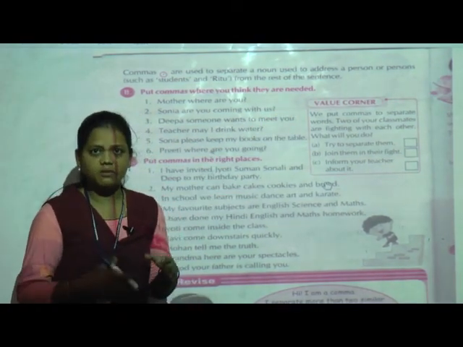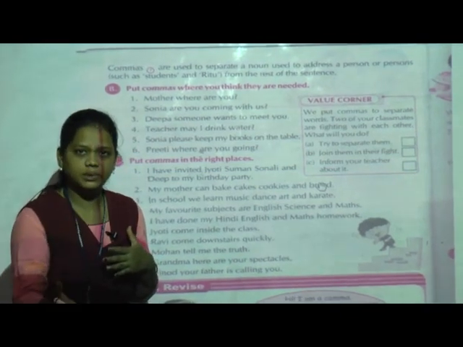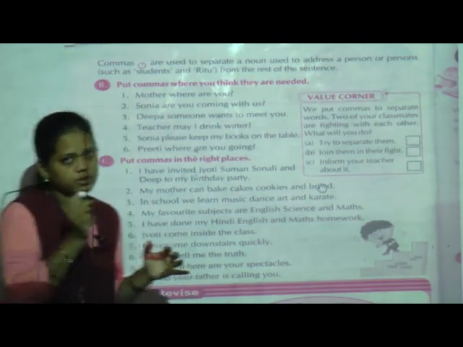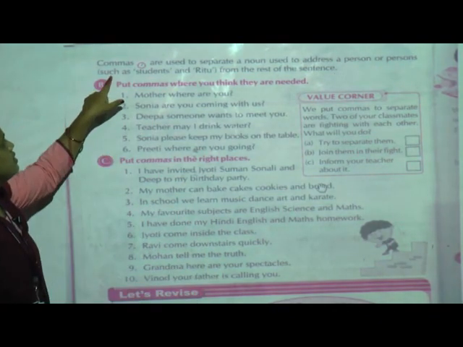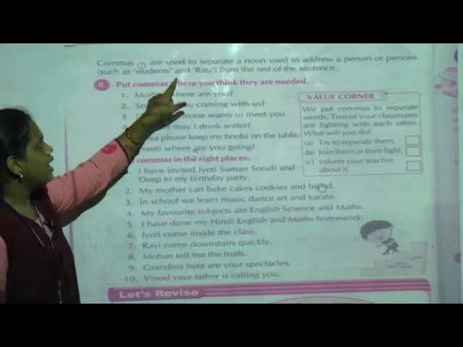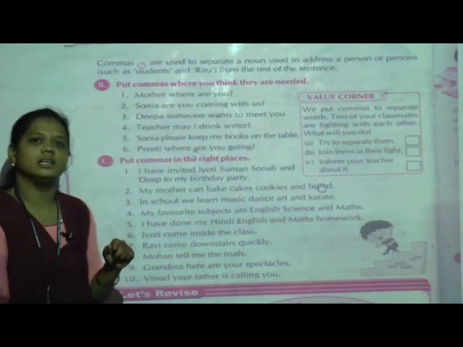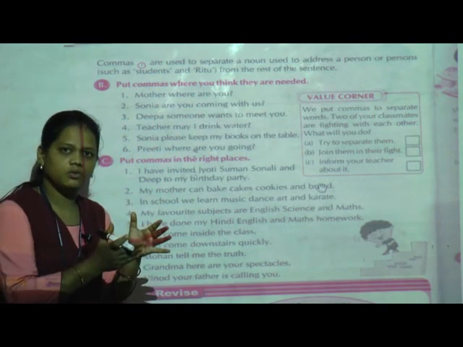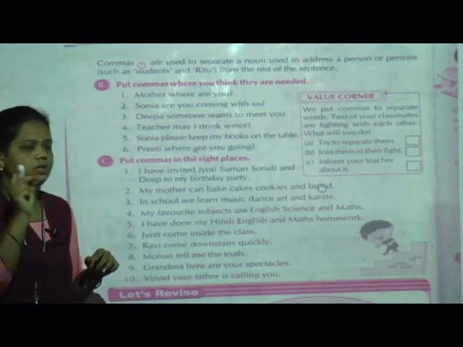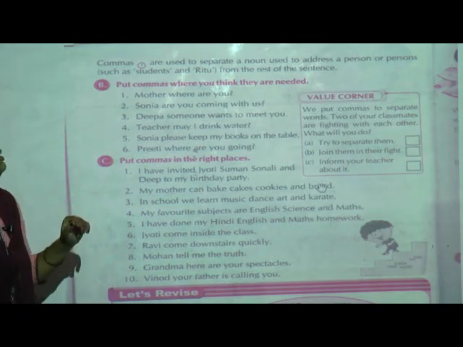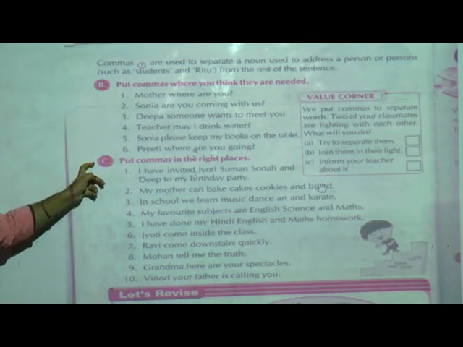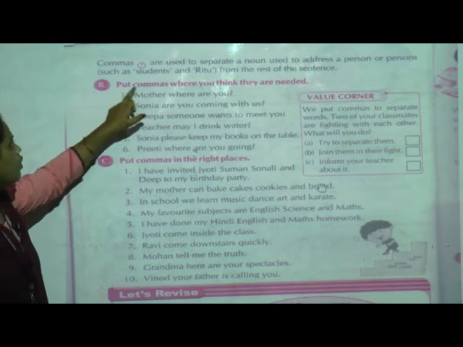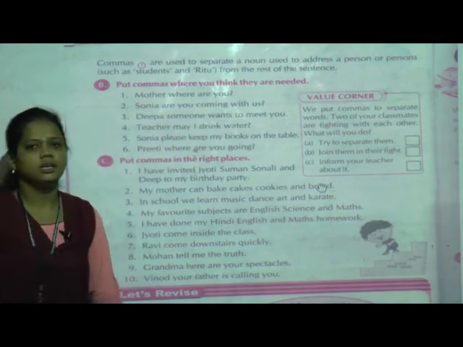See, whenever we are going to address a person, the noun is separated. For that we use a comma, to separate a person such as students and Ritu from the rest of the sentence. Whatever sentence is given, we have to separate that noun from the rest of the sentence. So we put the comma here. Now here question B is related to the same, put commas where you think they are needed.